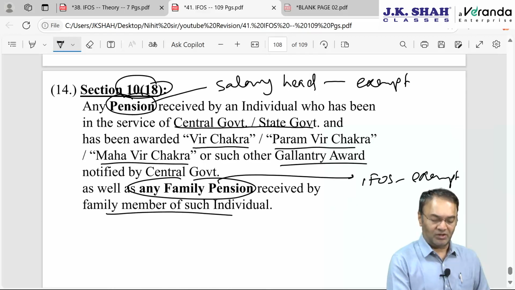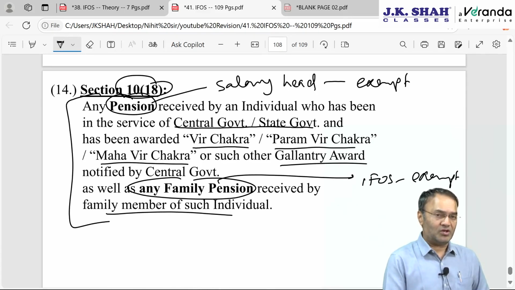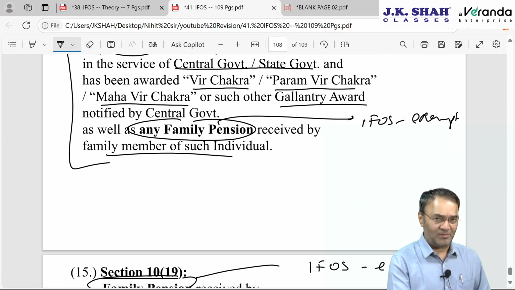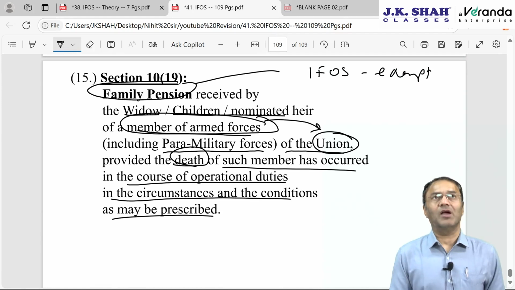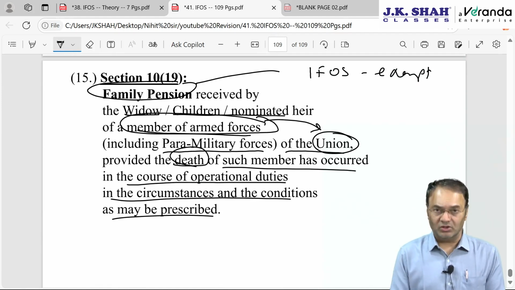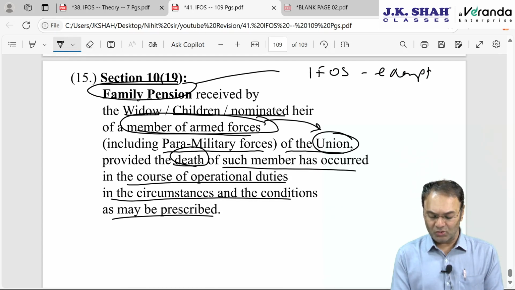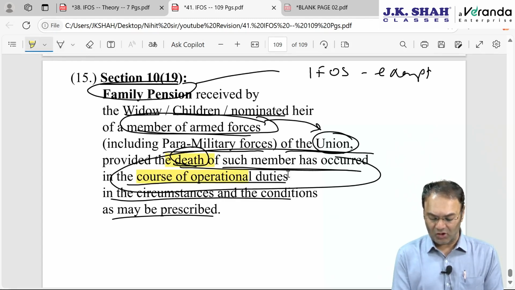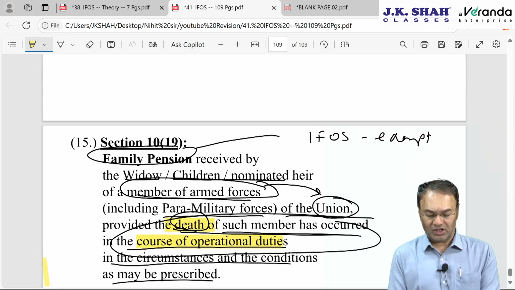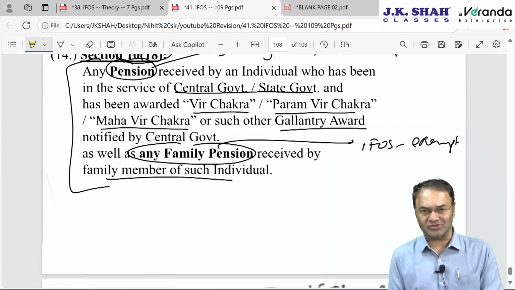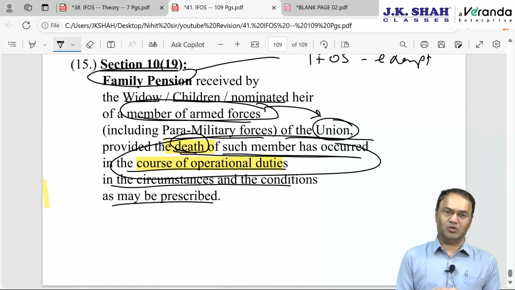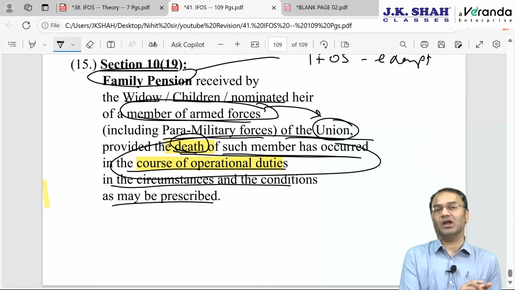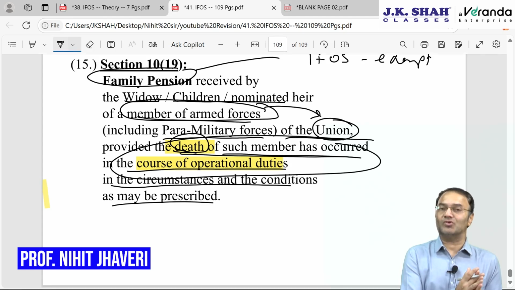So, two types of people. Number one, an employee who had received a gallantry award, his family pension received by family members will be exempt. And here, family pension received for an employee who died during the course of operational duty. Here death could be in normal circumstances, section 10.18. For 10.19, death should be during the course of operational duty, when he is on duty, war, etc. That's it. With that, Income from Other Sources revision is over.